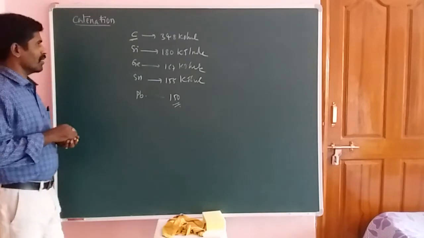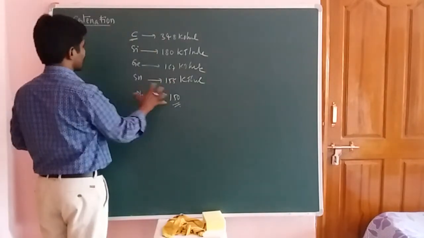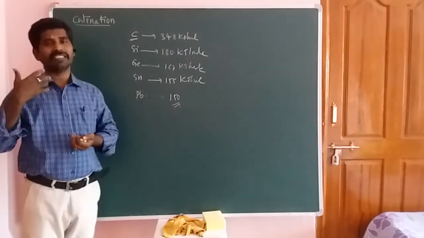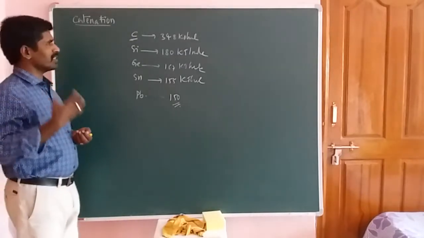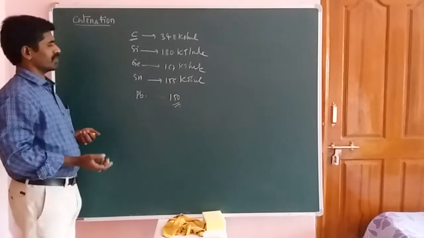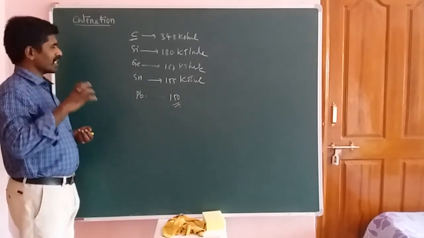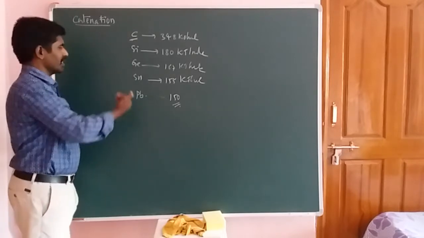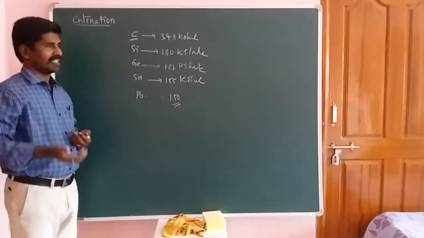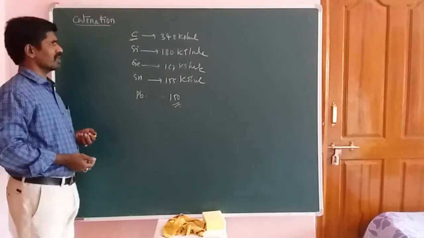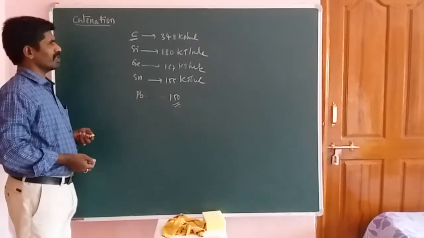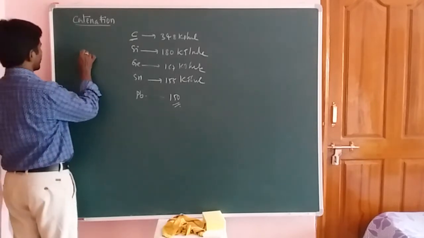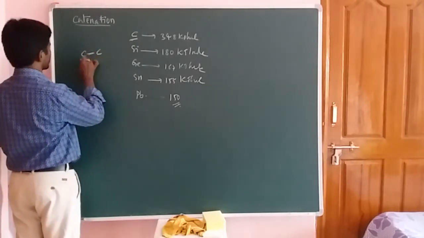Okay students, in these elements, the element which has more catenation property, or which is able to form more bonds, depends only on the bond dissociation energy or bond energy. Okay friends, it depends upon the bond energy, that means the amount of energy required to break the bond.